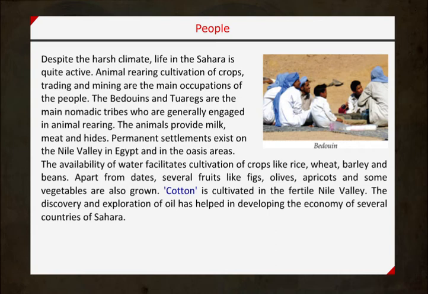The availability of water facilitates cultivation of crops like rice, wheat, barley and beans. Apart from dates, several fruits like figs, olives, apricots and some vegetables are also grown. Cotton is cultivated in the fertile Nile Valley. The discovery and exploration of oil has helped in developing the economy of several countries of Sahara.